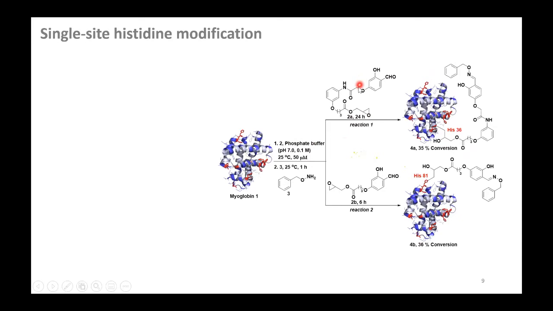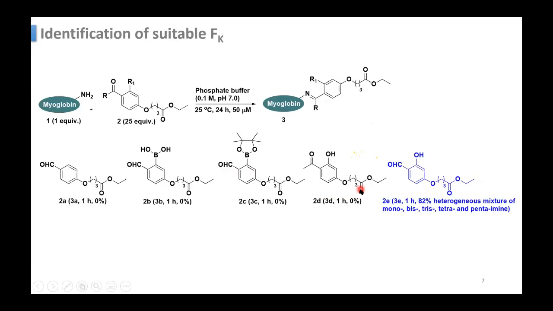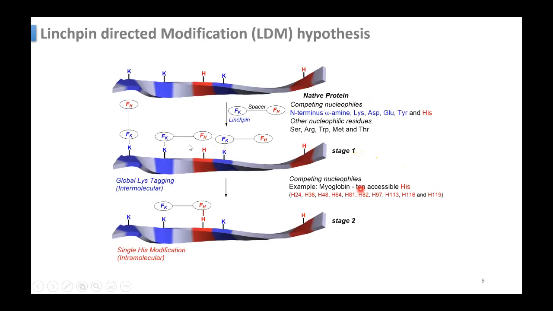Then they use different molecules to tag different histidines. They just change the spacing between this epoxide and this hydroxybenzaldehyde. Between these two, the spacing is different in these two molecules, and as we predicted here, as we change this distance, this spacer, the molecule will specifically attach to some histidine. If this distance is less, this is attached to this. If you increase the length, then this can get attached to that, and then this reaction will not happen.